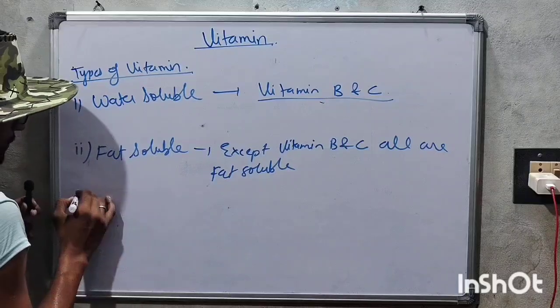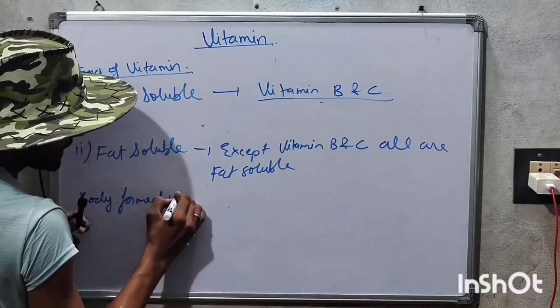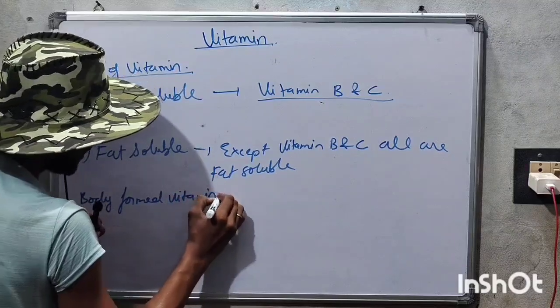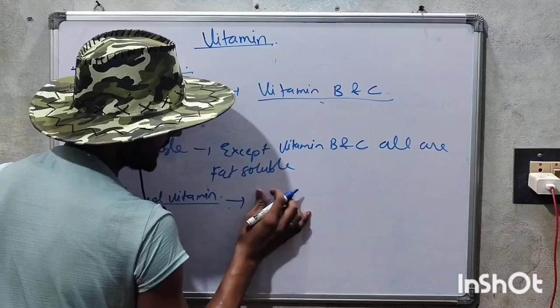And now we are talking about body formed vitamins. What are the body formed vitamins? Body formed vitamins are vitamin D and K.